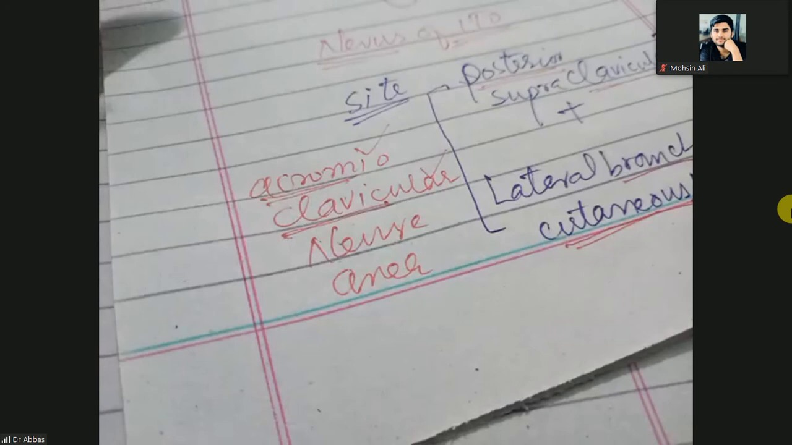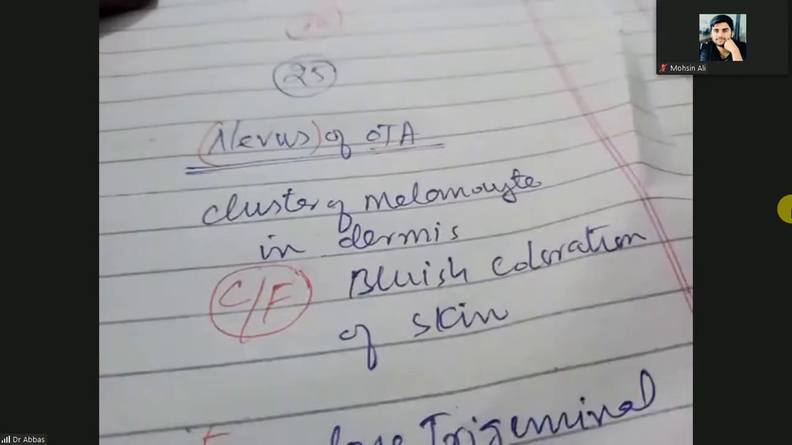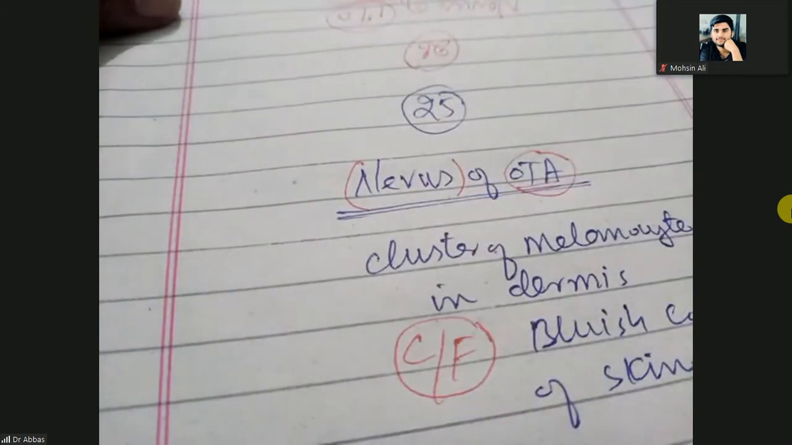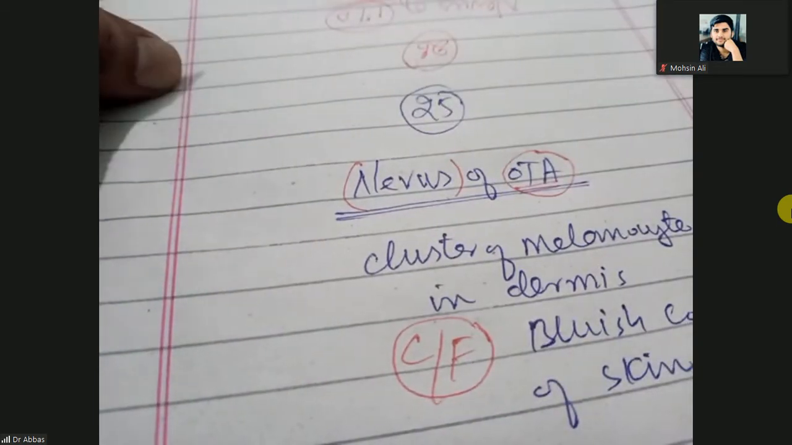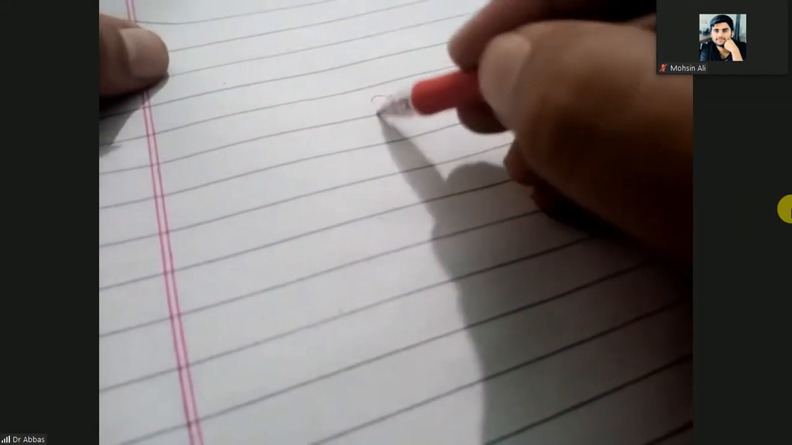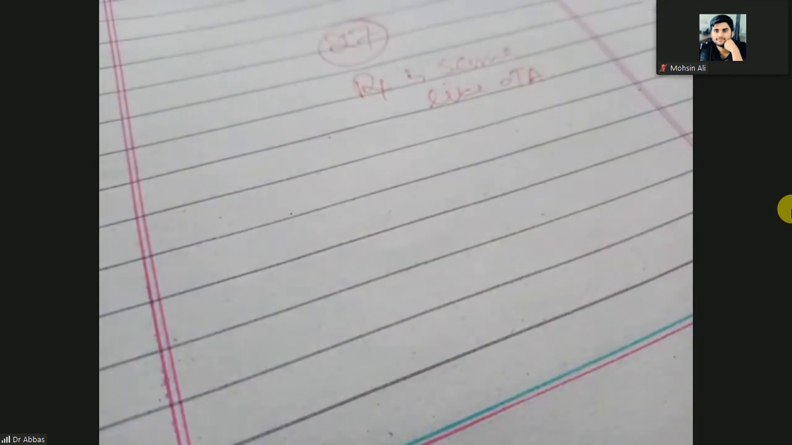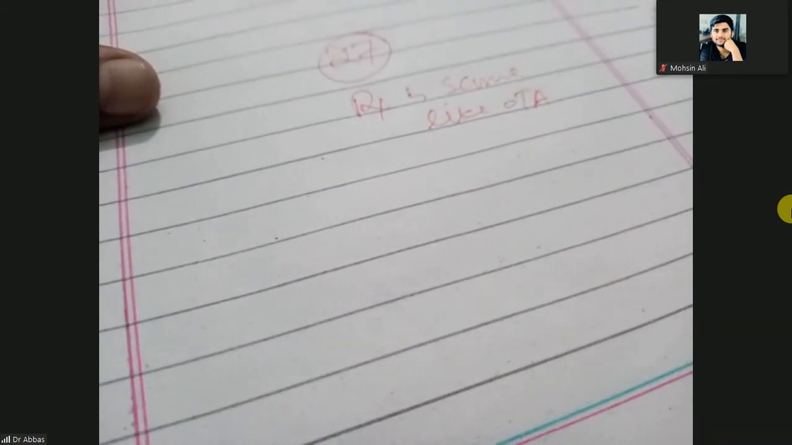So both of these, nevus of Ota and nevus of I2, are unilateral. Not bilateral, it is unilateral. It will be present on one side of the eye and one side of the upper part of the clavicle. So the treatment is the same. Treatment is the same as for nevus of Ota, which means Q-switched laser therapy. Okay.